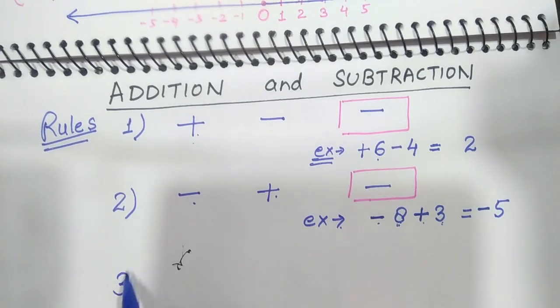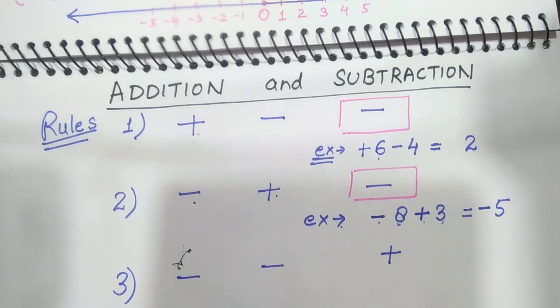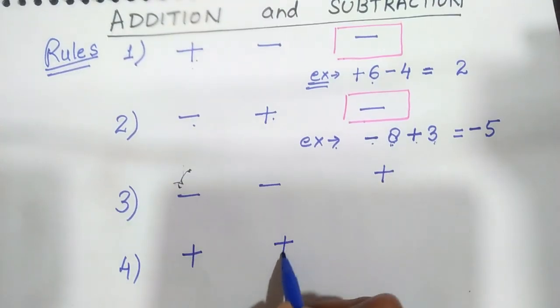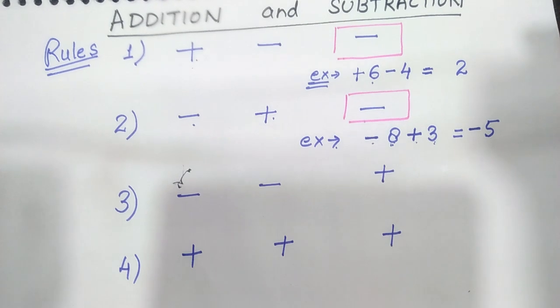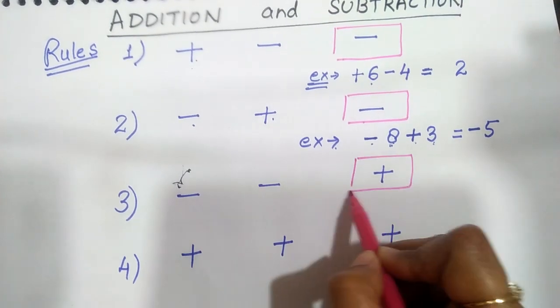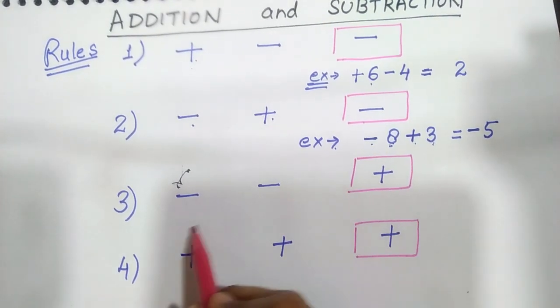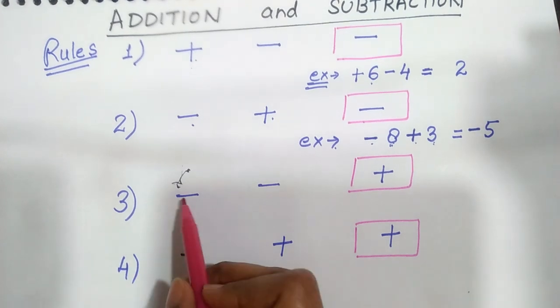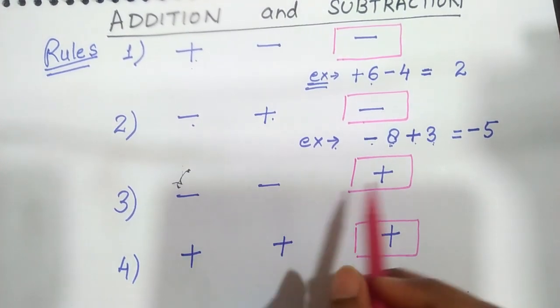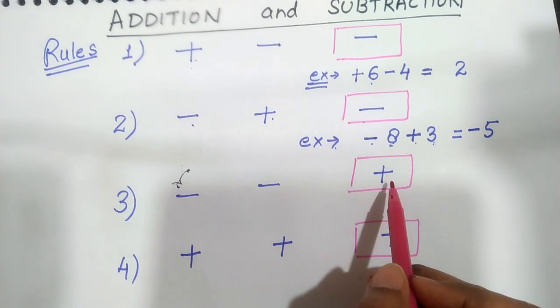And when there is same sign, minus, minus, plus, plus, plus. When there is the same sign, no matter whether it is minus or plus, addition will happen.